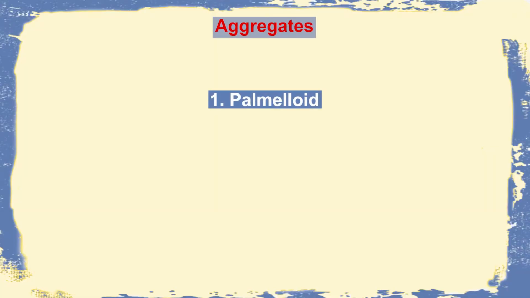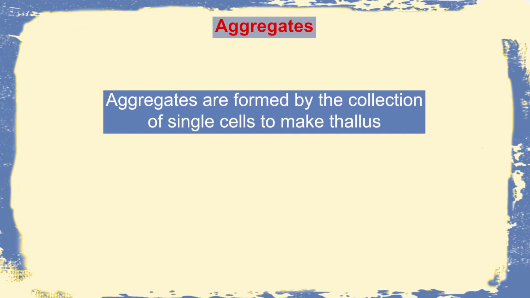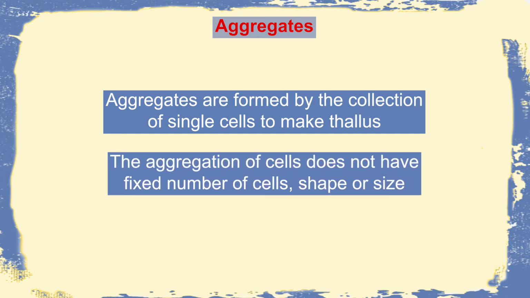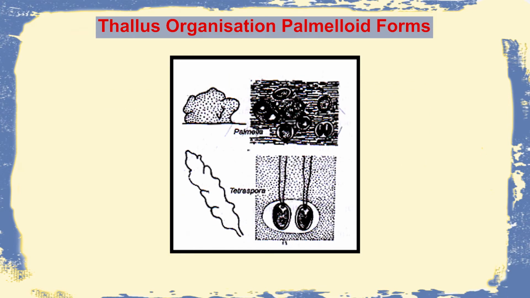Next, we are moving on to the aggregates. Now, they are of two types, palmelloid and dendroid. They are not colonies exactly, they show a collection of single cells to form this thallus, and they do not have any fixed number of cells in each of the aggregates. So, we will first go into the palmelloid habit.